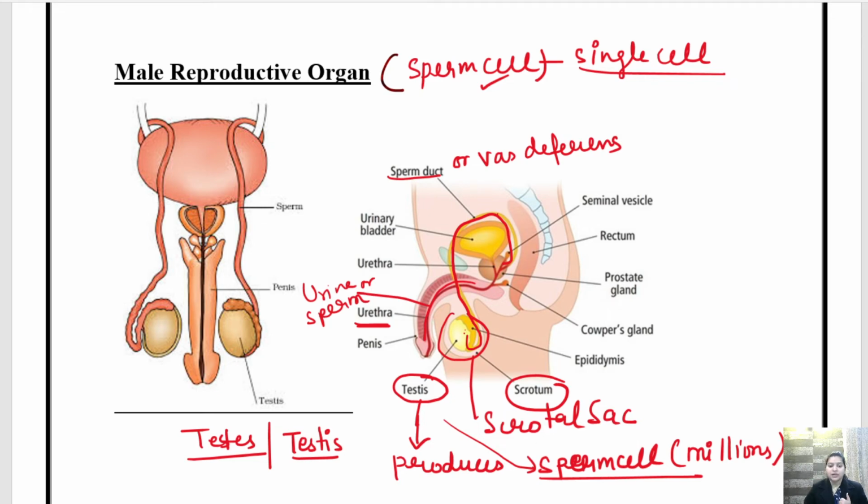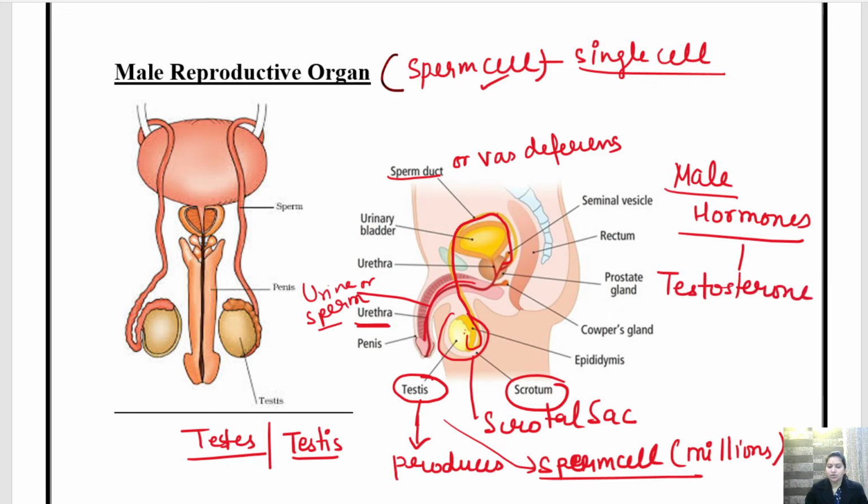Now children, when this sperm is formed in the testes, there are several male hormones that get activated. The male hormone is basically testosterone. Children, this is also very important. You are generally asked what is the name of the male hormone. So the male hormone is testosterone.